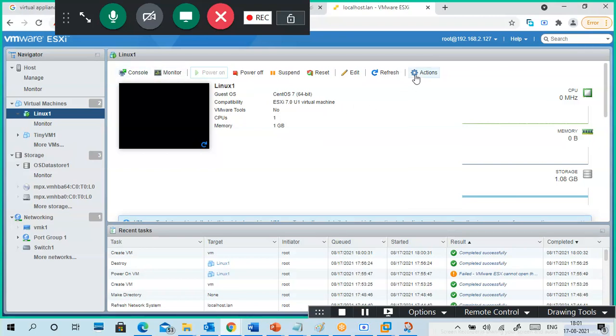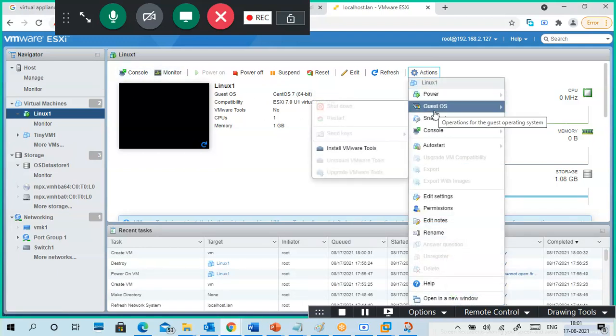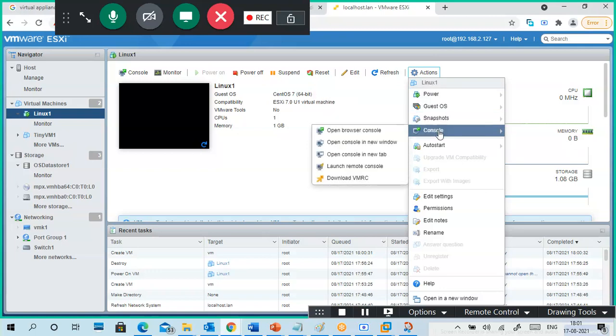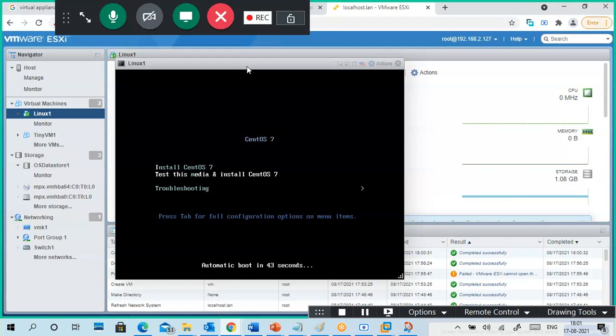I want to see it, so go to Actions, or you can go to Console or Monitor. Console only, not Monitor. Power on, Guest OS, Snapshot, Console. Okay, open browser console. You can select anything one by one, but I am using open browser console. So like this. This is my CentOS 7 screen.